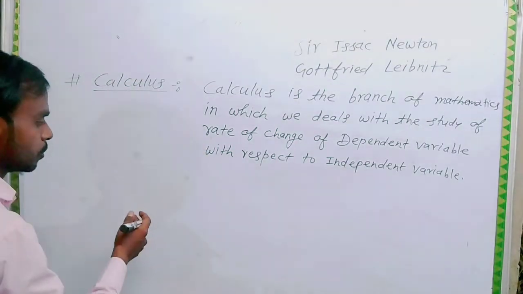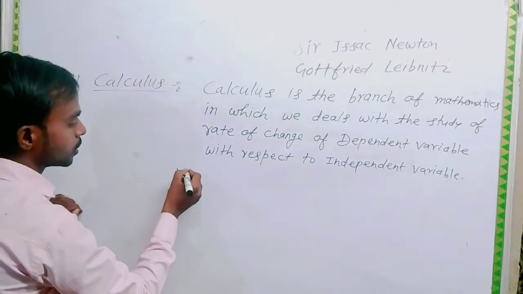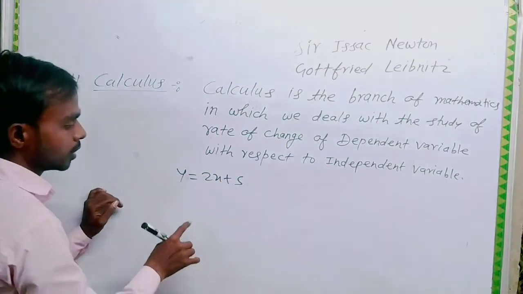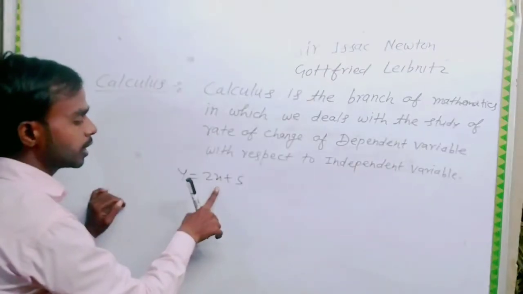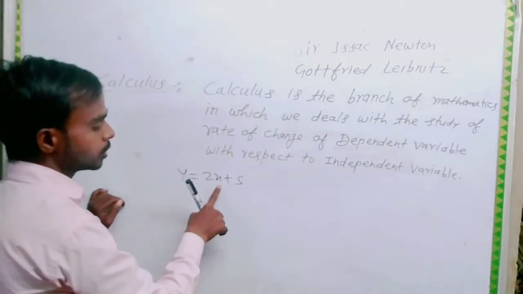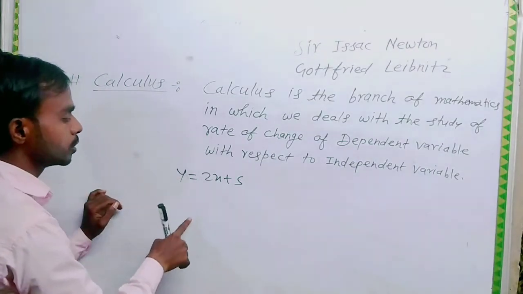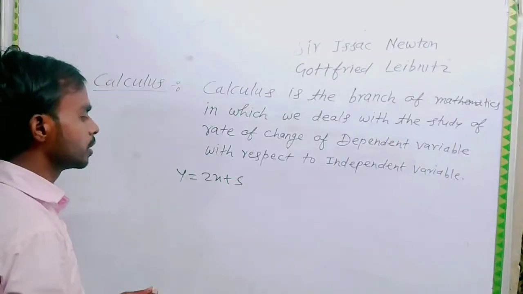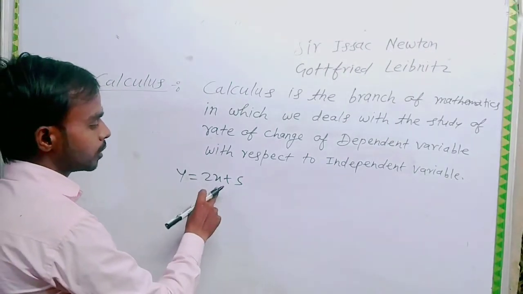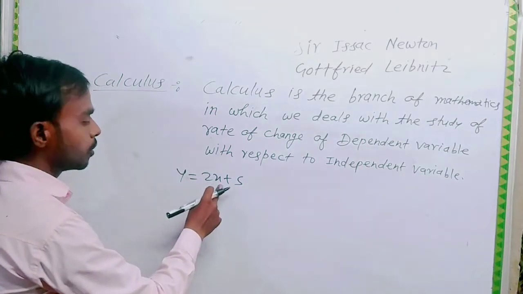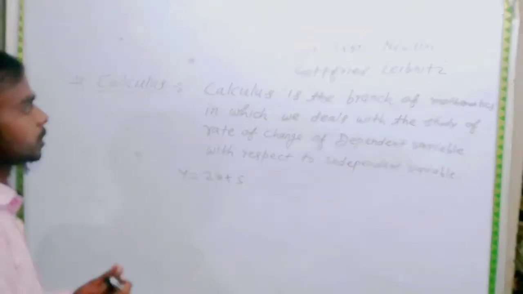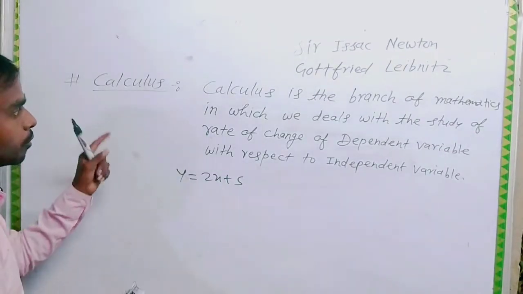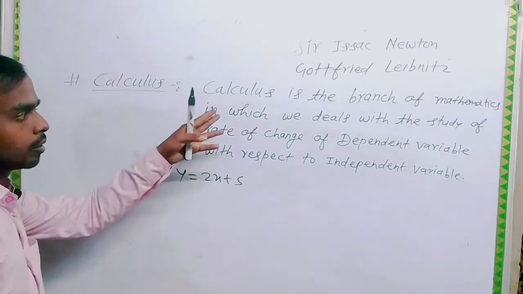Suppose you have a simple equation y equals 2x plus 5, in terms of x and y, where x is independent and y is dependent. When you change the value of x, y will also change. In what manner y changes after changing x, we study in calculus.